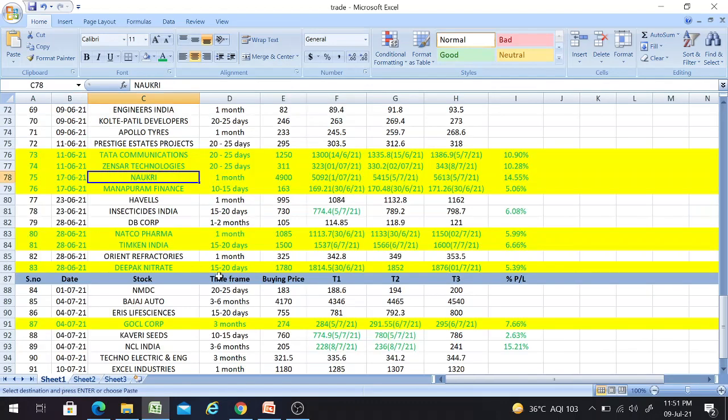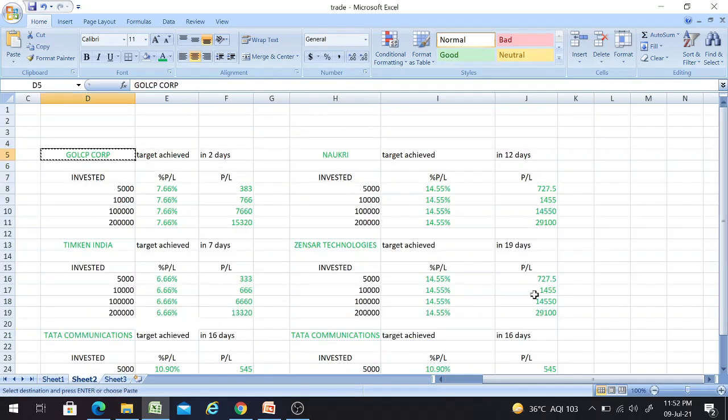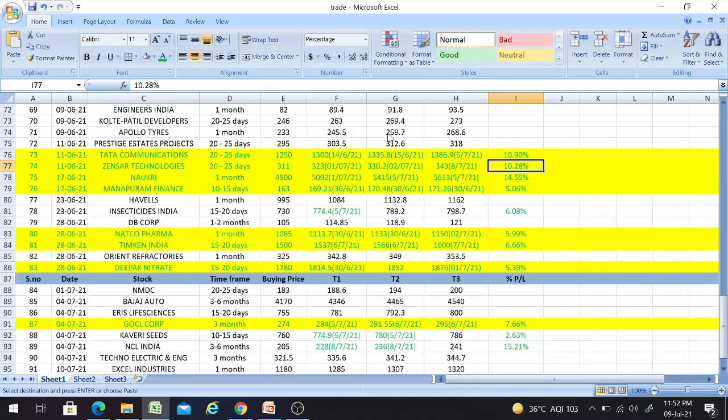So Zensar Technologies. Oh, sorry. Sorry, friends. I forgot to copy and paste there. I did a wrong calculation here. Sorry, we haven't achieved that. This 14.55 is of Naukri, friends. It's not of Zensar. For Zensar Technologies, the percentage return which we got is 10.28.